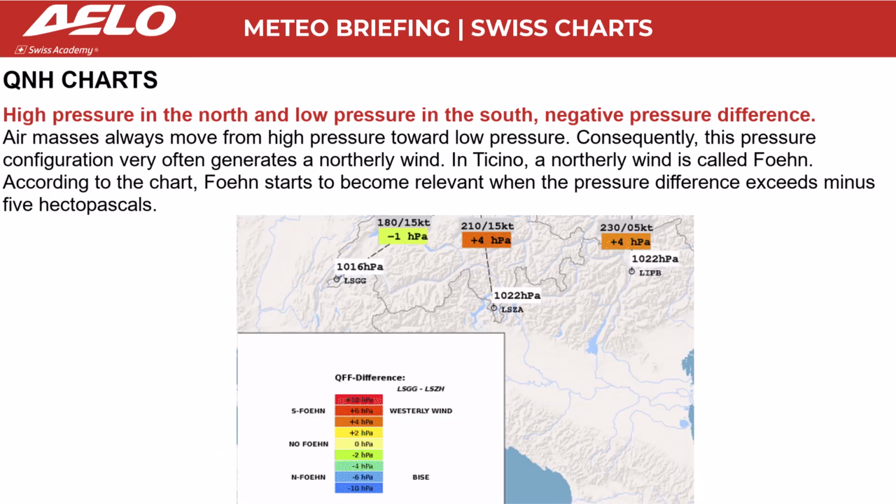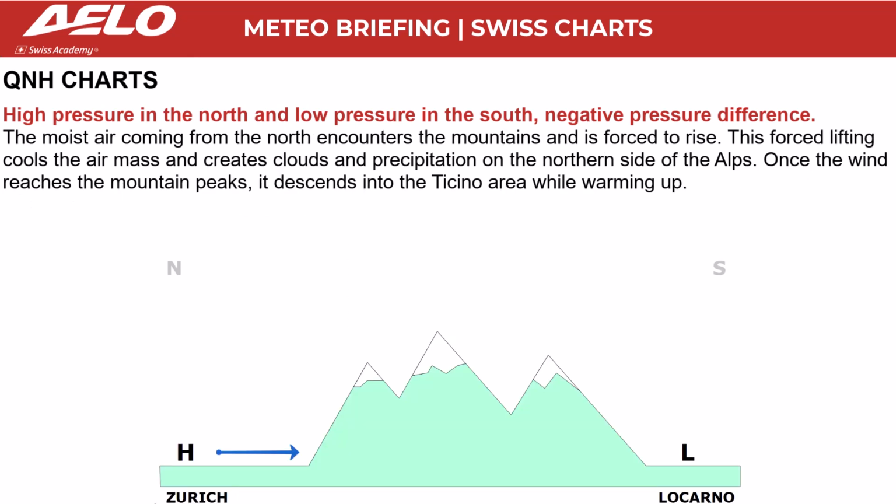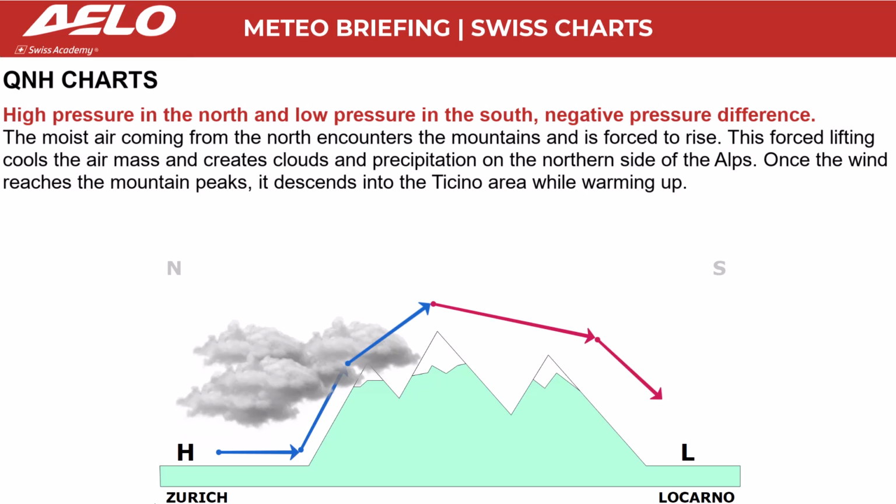According to the chart, föhn starts to become relevant when the pressure difference exceeds -5 hectopascals. The moist air coming from the north encounters the mountains and is forced to rise. This forced lifting cools the air mass and creates clouds and precipitation on the northern side of the Alps. Once the wind reaches the mountain peaks, it descends into the Ticino area while warming up.